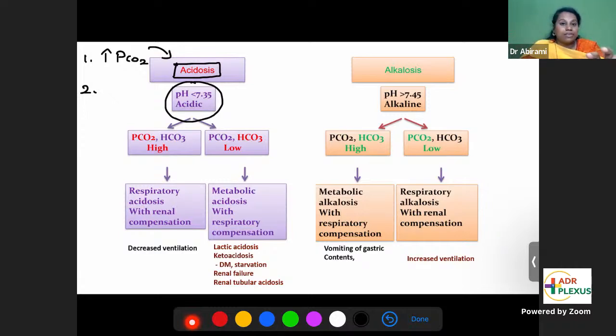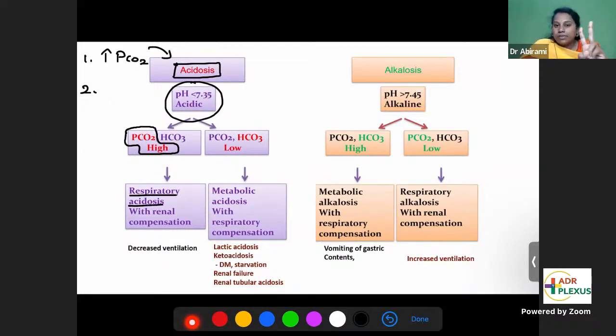So the organ that is giving you problem here is the lung. If you find out that the lung is giving you the trouble, any acid-base disorder related to the lung will be named a respiratory disorder. So in this question, the carbon dioxide level is high. If the carbon dioxide level is high and this has caused the acidosis, you will name it respiratory acidosis.